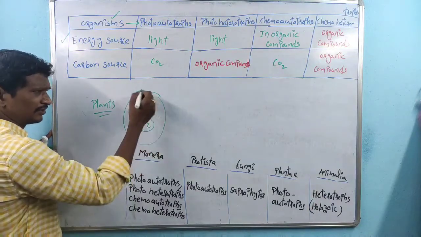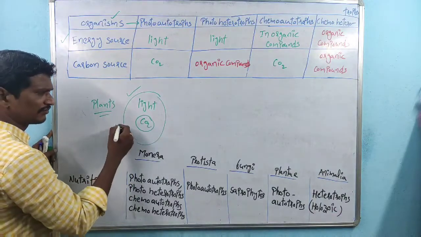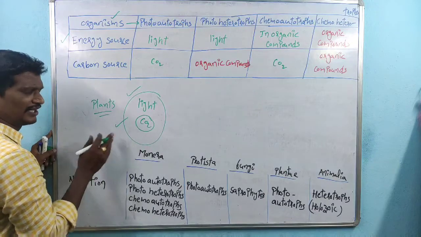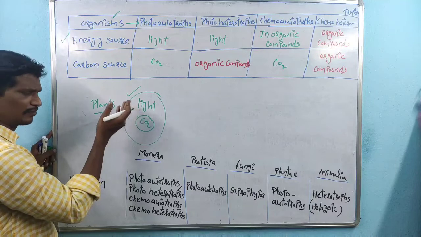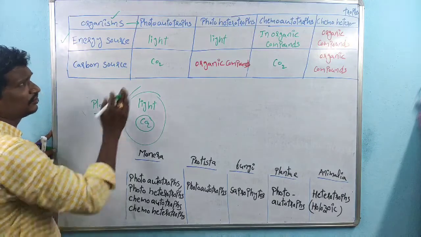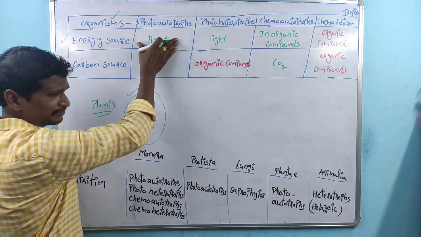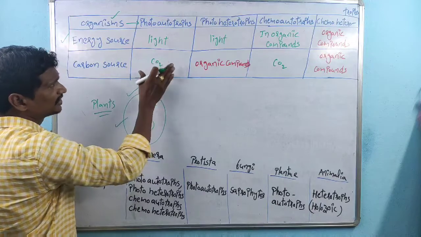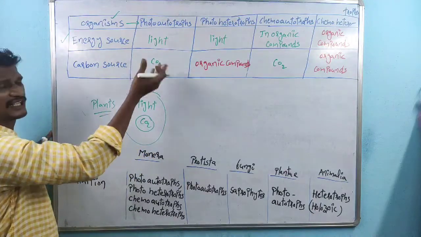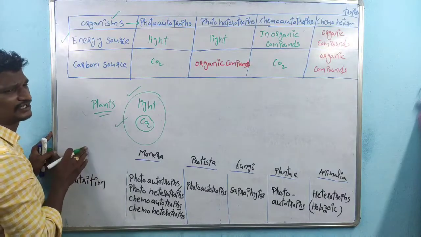The sun provides the light, and the atmosphere contains carbon dioxide. So photoautotrophs absorb light energy and carbon dioxide, and that is why they do not depend on any other organisms.